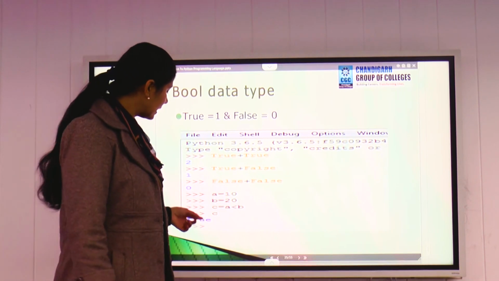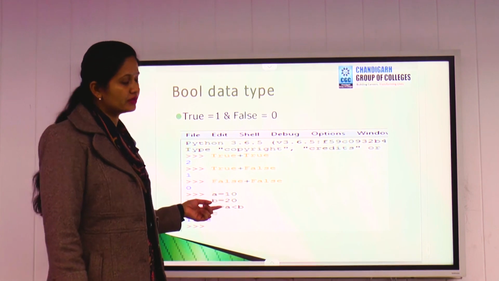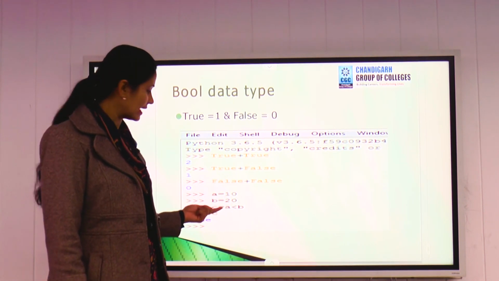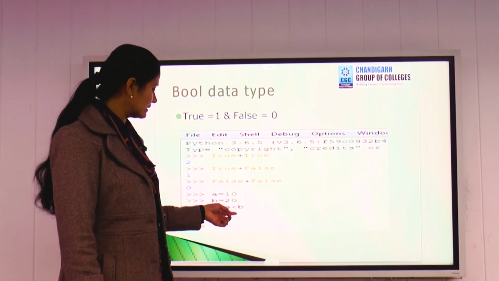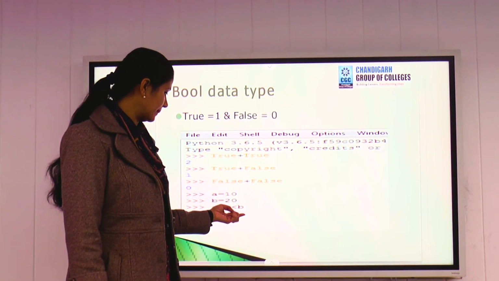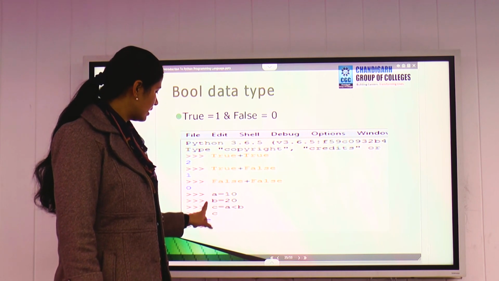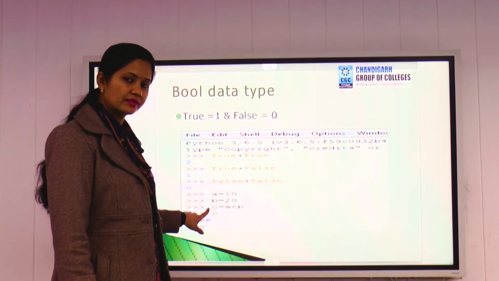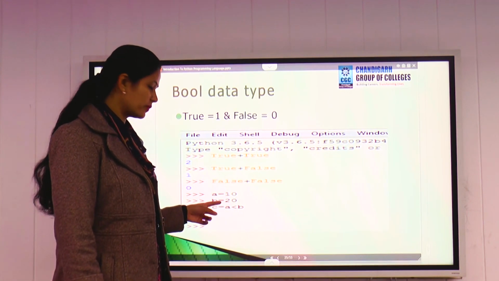There is another example. We have taken variables A, B, and C. For A, we have taken the value 10. For B, it is 20, and for C, we have done the comparison: A is less than or equal to B, right? Once you enter C after the cursor and press enter, you